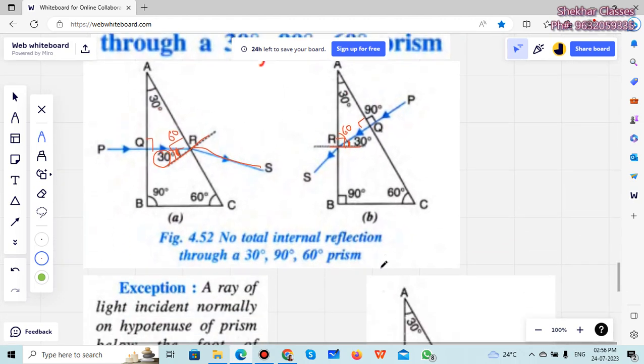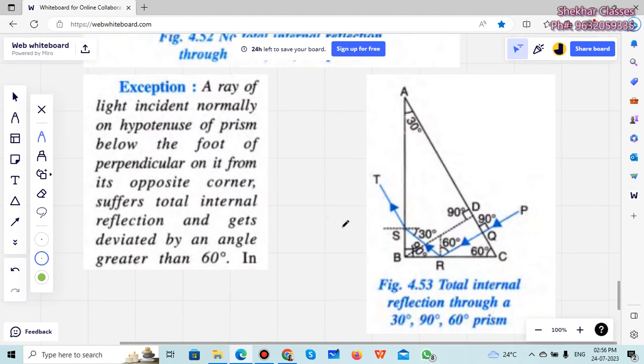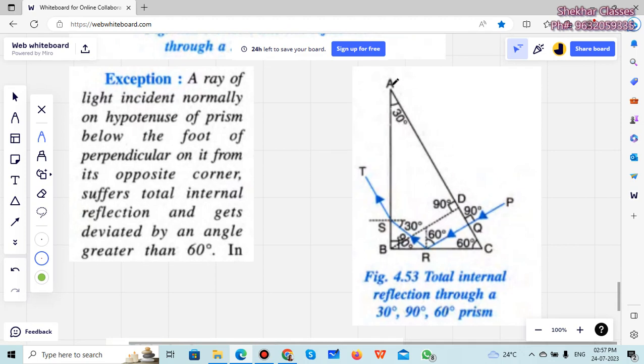Is that understood? Next, come here: a ray of light incident normally to the hypotenuse of a prism, below the foot of the perpendicular on it from its opposite corner, suffers total internal reflection and gets deviated by an angle of 60 degree. You can see what is happening here. This is the hypotenuse here, 90 degree, 60 degree, 30 degree, and you allow the light to come here at 90 degree. So remember, this is also 90, this is 60.